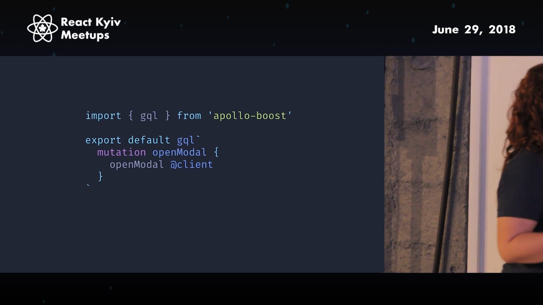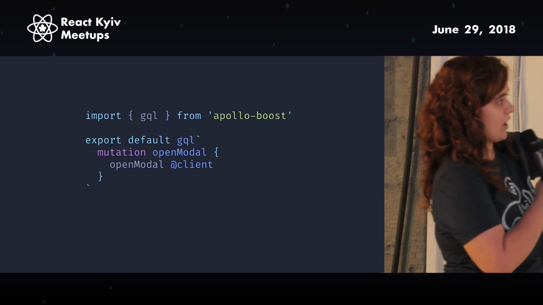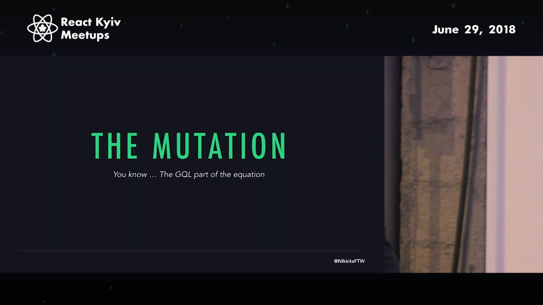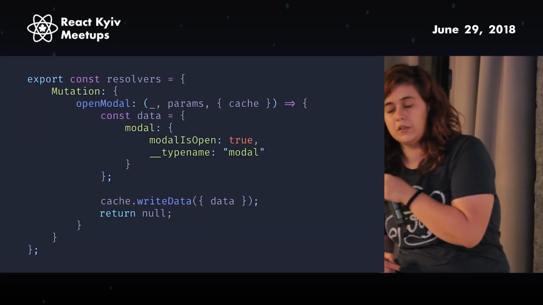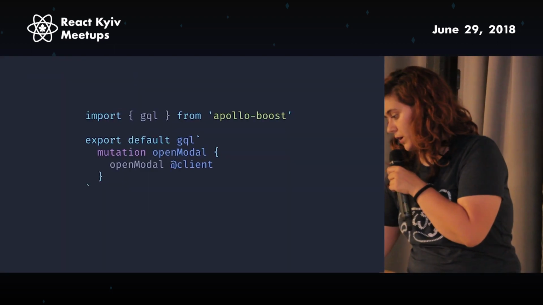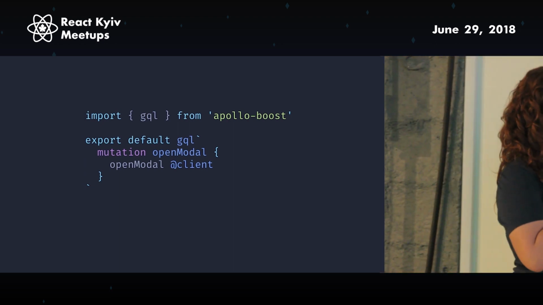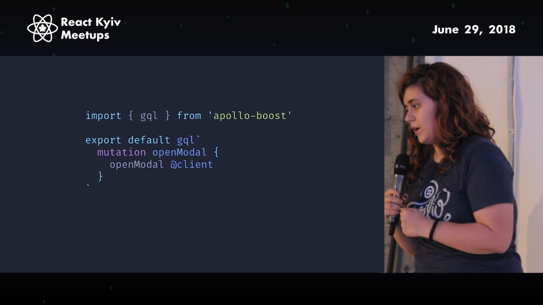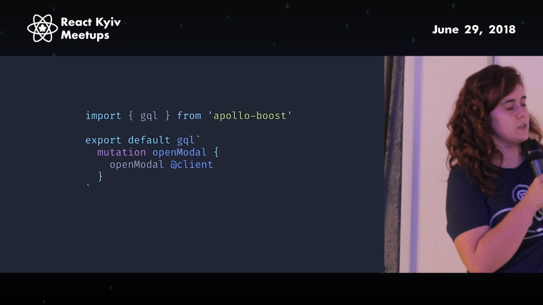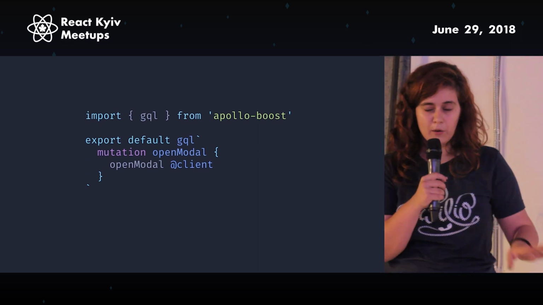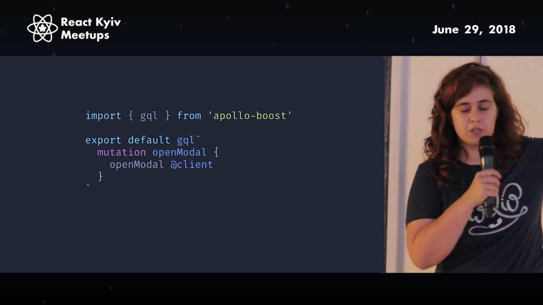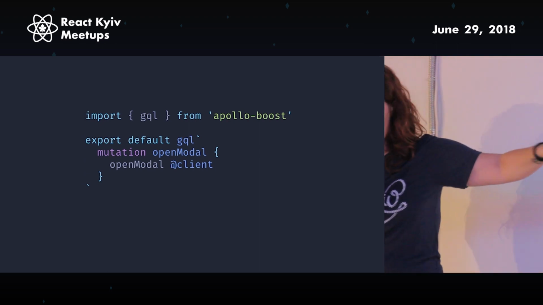So you name a mutation, you say mutation openModal, and then you have the openModal, which is the exact same name as there is in here. So the mutation needs to have the same name as the thing that you call it in here. And then you say @client. This is a directive, I think they call it a directive. And this just tells React Apollo, okay, I don't care about what's coming from the server. This is just for the client state. I don't care about anything else.